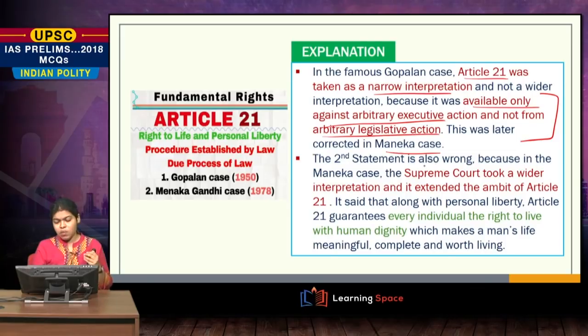Now the second statement is also wrong, because in the Menaka Gandhi case, the Supreme Court took a wider interpretation with this particular aspect, that is human dignity. Every individual has the right to live with human dignity along with personal liberty.